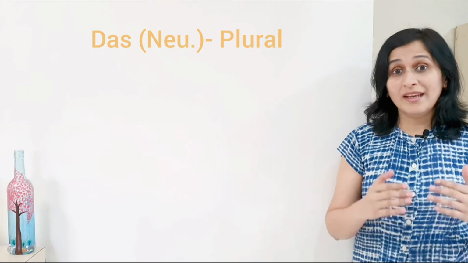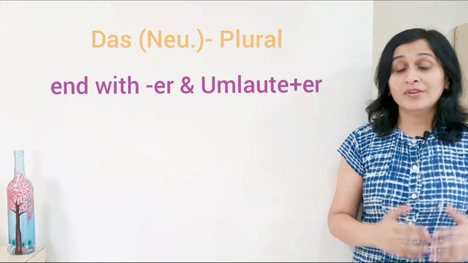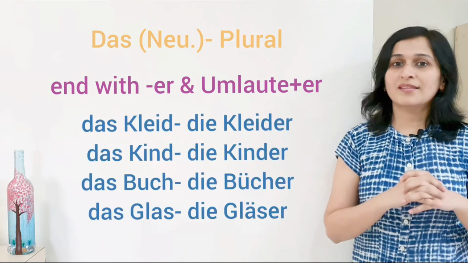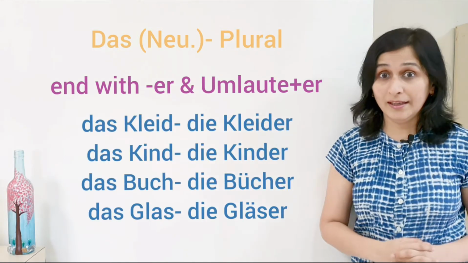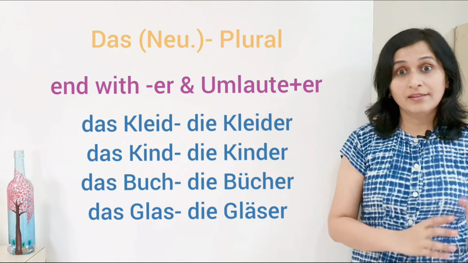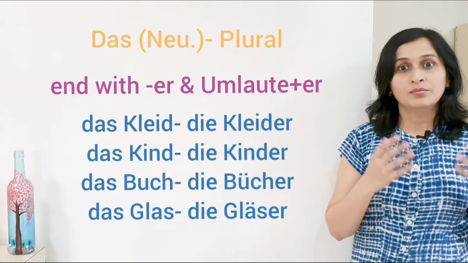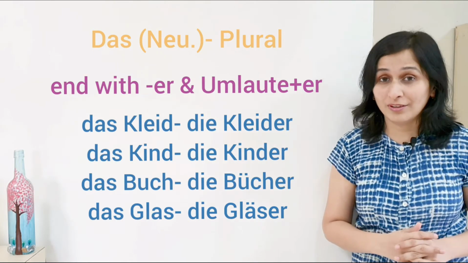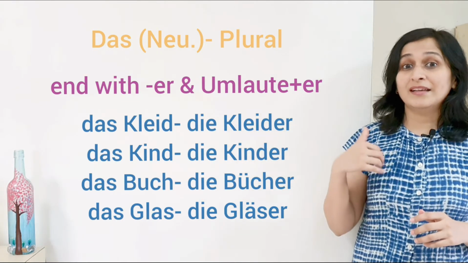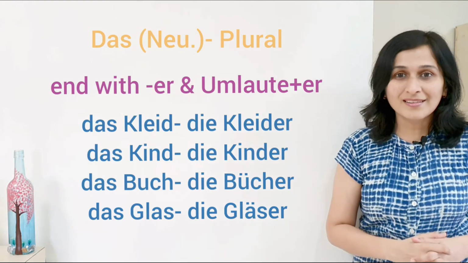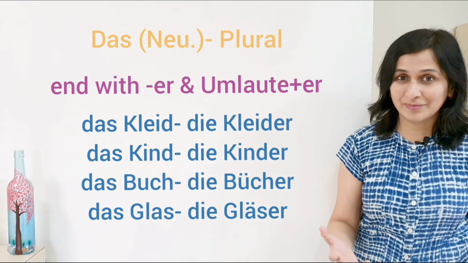Some neuter nouns end with er in their plural forms and also umlaute plus er. Zum Beispiel das Kleid, dress, die Kleider. Das Kind, child, die Kinder. Das Buch, book, die Bücher. Here you can see that there is addition of umlaute as well as er. Das Glas, die Gläser.